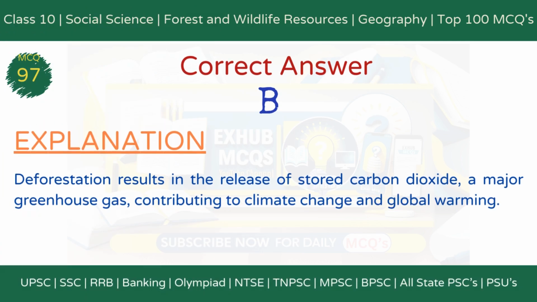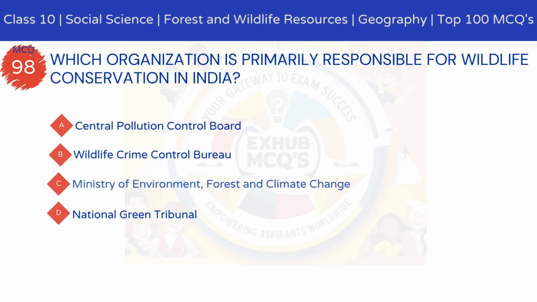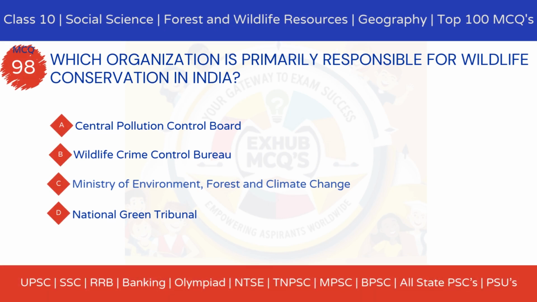The correct answer is option B, it releases stored carbon dioxide into the atmosphere. Explanation. Deforestation results in the release of stored carbon dioxide, a major greenhouse gas, contributing to climate change and global warming.